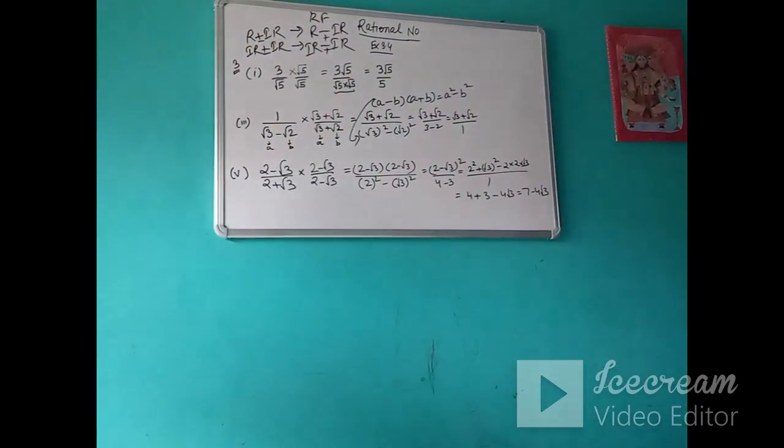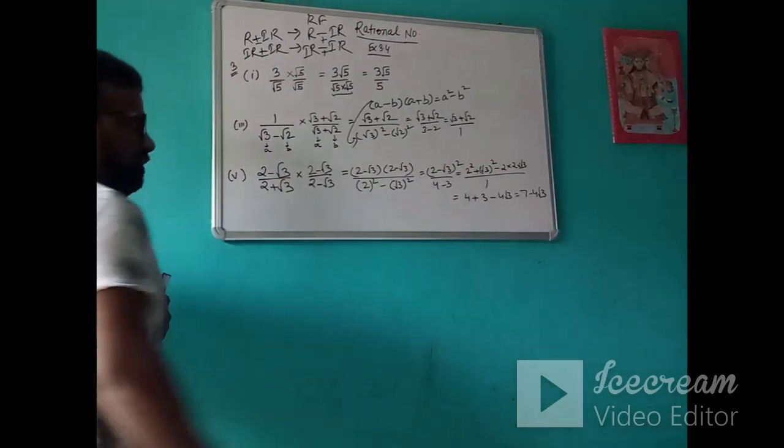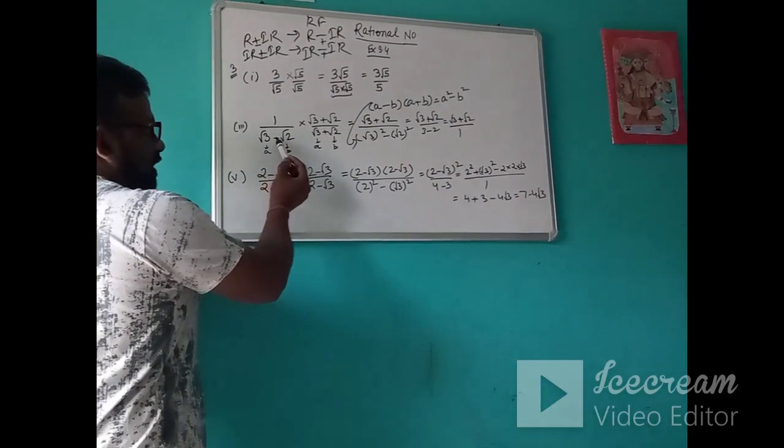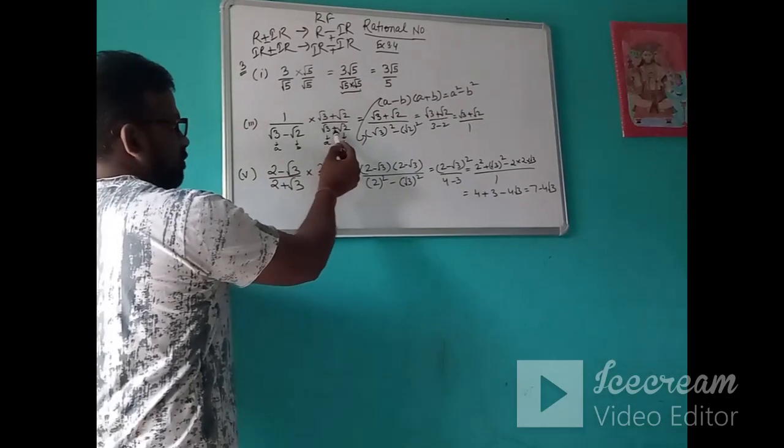Like this, these will be the steps whenever you have to rationalize the denominator. You just simply change the sign. If it is plus, put minus. If it is minus, put plus.